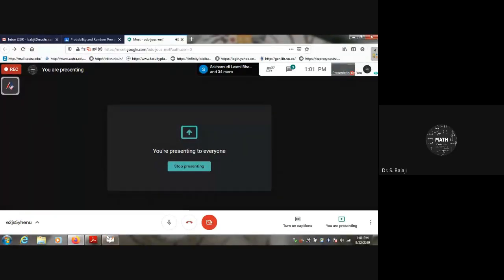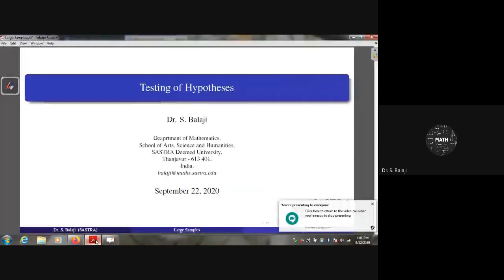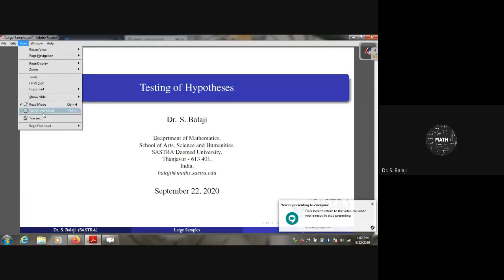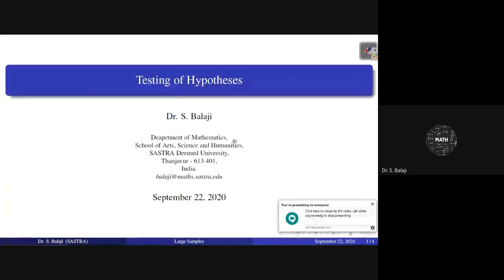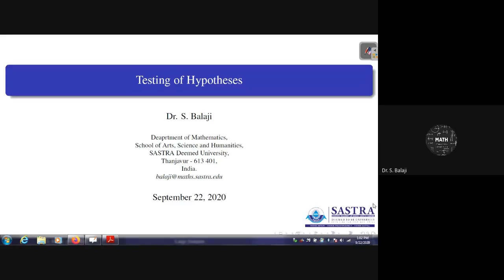We are discussing Unit 2, testing of hypothesis. In the last class we have seen some basic concepts of sampling theory. Today we will discuss further about large samples and corresponding consequences.